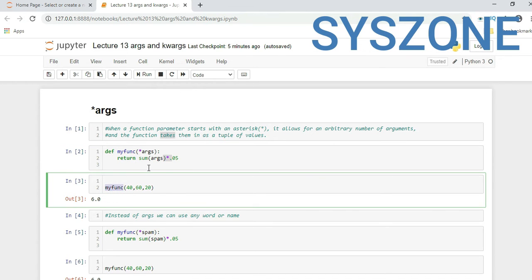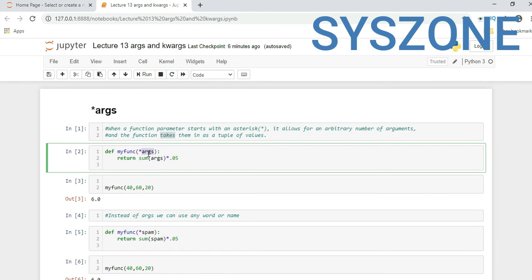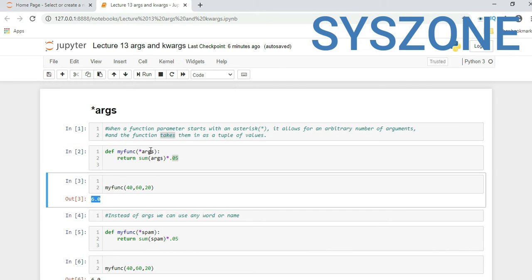In this section we have called the function my func. Here three parameters we passed, 40, 60 and 20. Here we have three different items, but we are using an asterisk, so it will take n number of parameters. It will add 40, 60 plus 20, so 120, and multiply this with 0.05, so it will return 60.